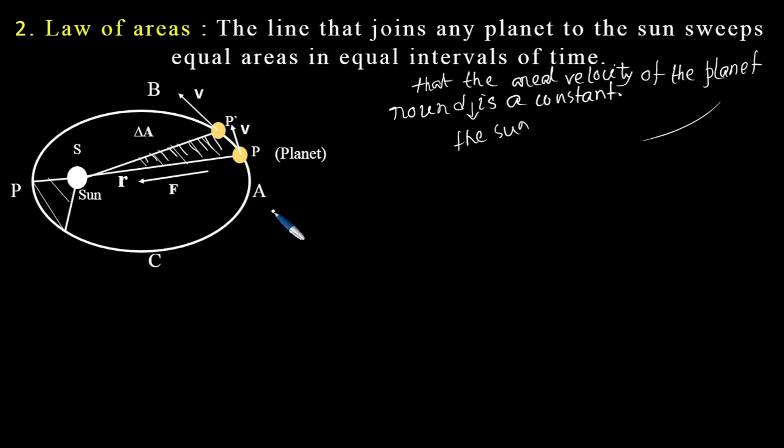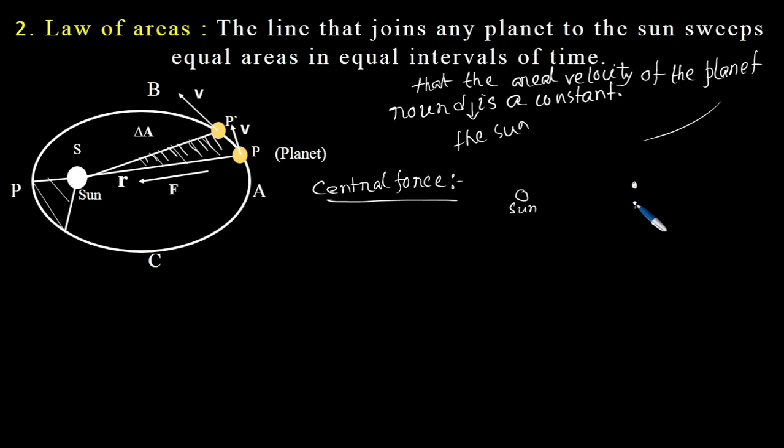Before going into this, let me just give an idea about central force. So what is a central force? Central force is one for which the force acts along the line joining the object and the source of force. I repeat, a central force is one in which the force acts along the line joining the object and the source of force. Suppose here is a source of force, say our sun, and there is a planet that is moving around the sun.